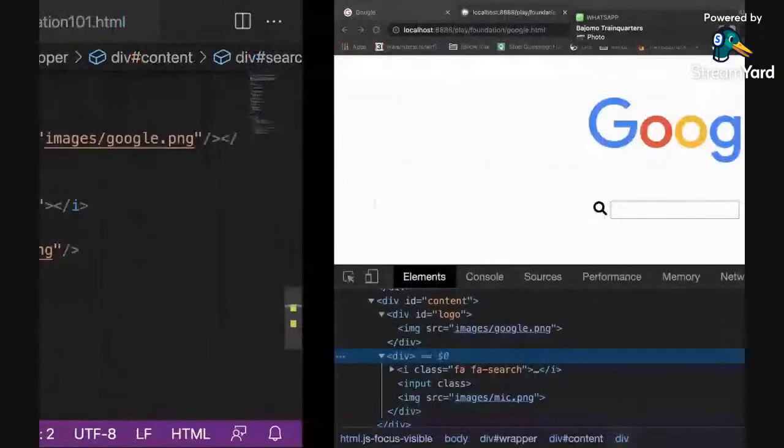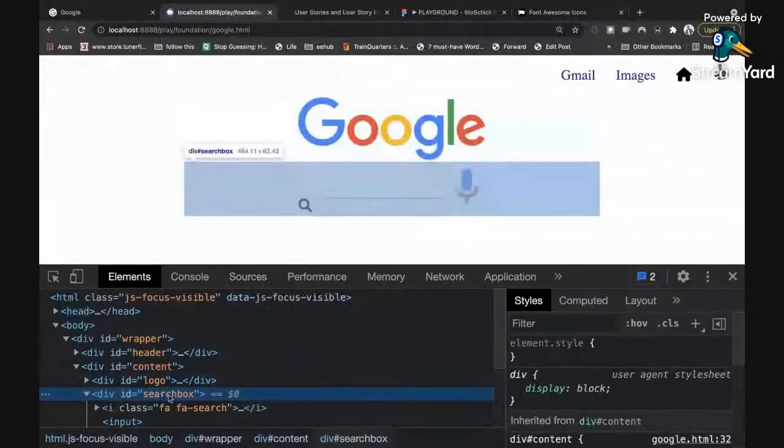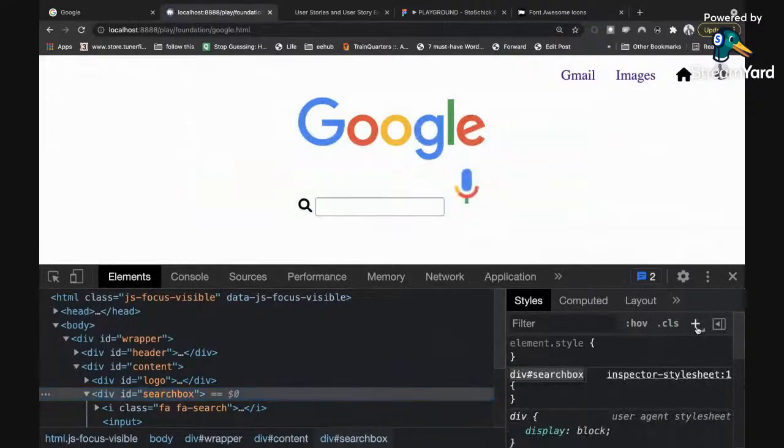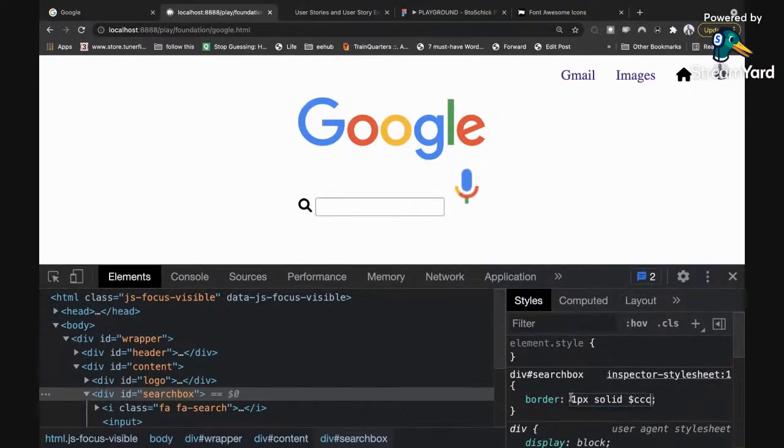And then I refresh now, I can get my search box right here. So I have my search box. Now let me style the search box. Click on the plus sign to trigger the search box for the selector. I'll click in here and I can give it a border of 1 pixel, 1px solid, and then like a gray color,